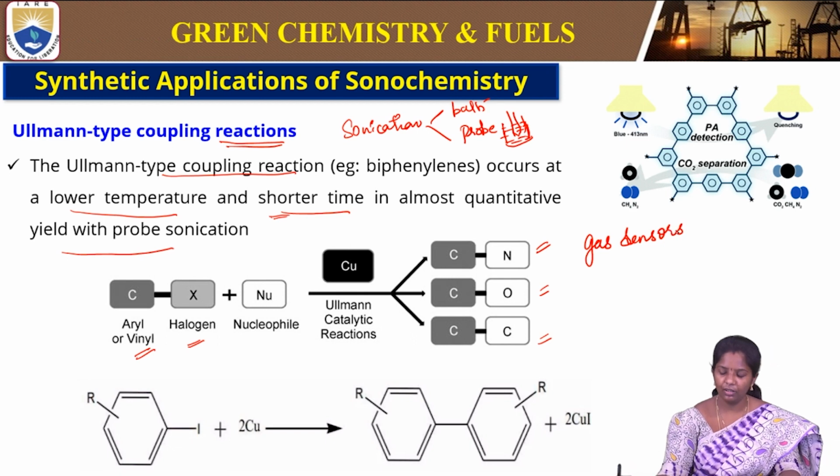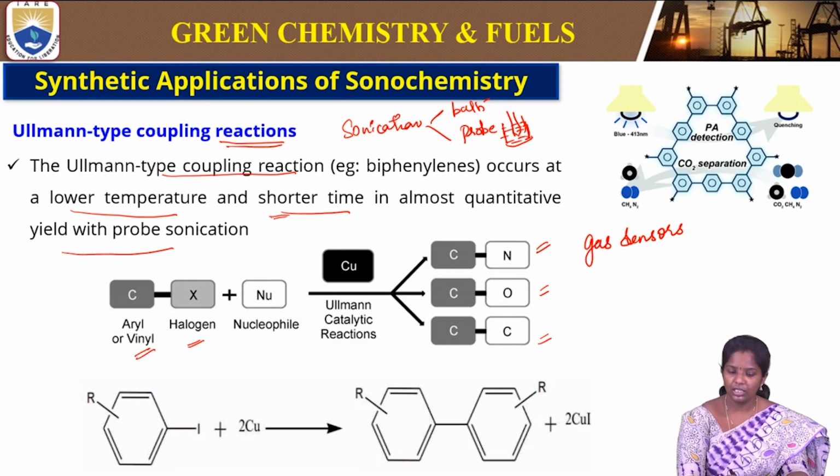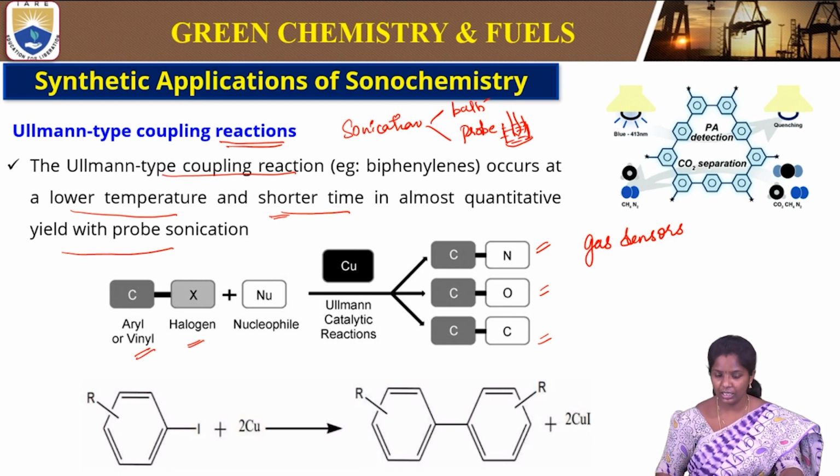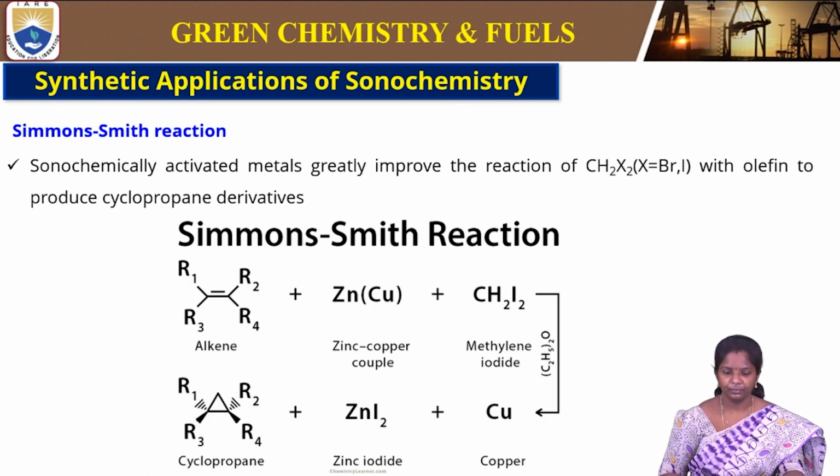Whenever we are doing a process that is cost effective and short time, it has tremendous demand. Gas sensors are nowadays very applicable in industries and also domestically. So this reaction is useful because it is a low temperature process and also short time.